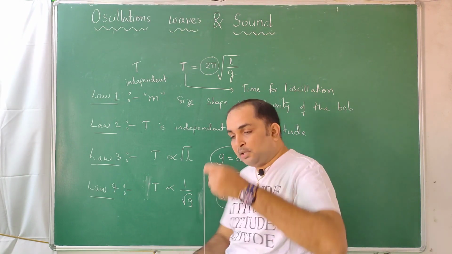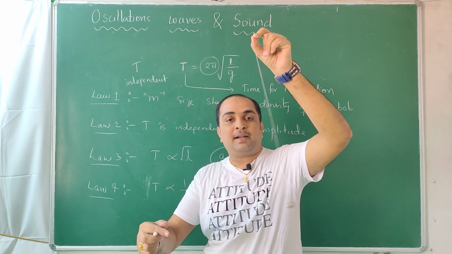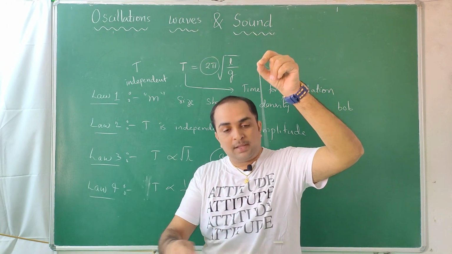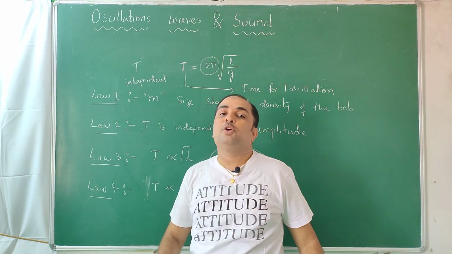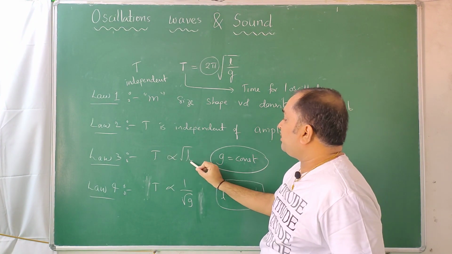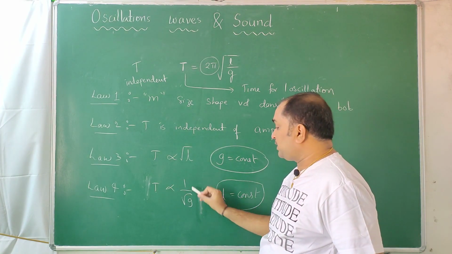So here also you make a half meter pendulum and oscillate it. Go to the moon and take a half meter pendulum and oscillate it. Here it is doing quickly, there it will do slowly. So if gravity is constant, the time period of a pendulum is proportional to the square root of length. If length is constant, the time period of a simple pendulum is inversely proportional to gravity.